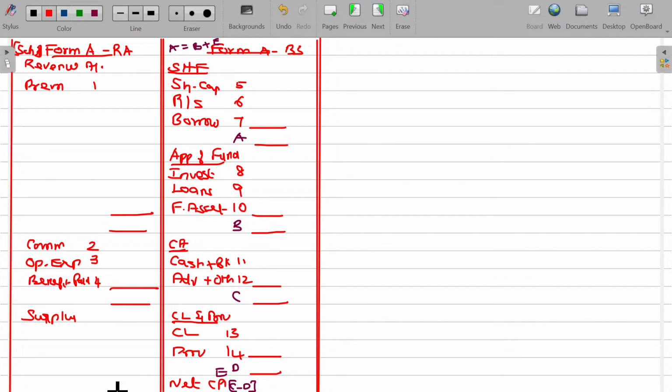In case of general insurance, the first part is totally different. Balance sheet will be the same, but the income statement, the revenue account, will be totally different. Is that clear? Yes.